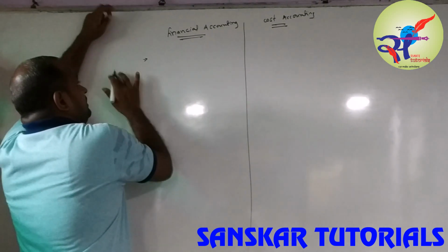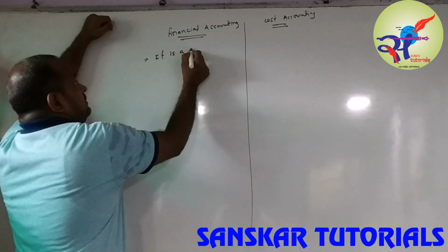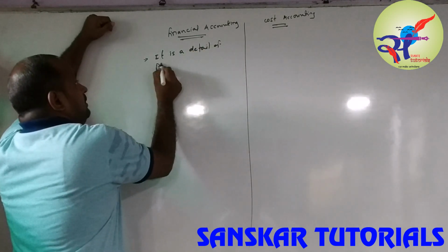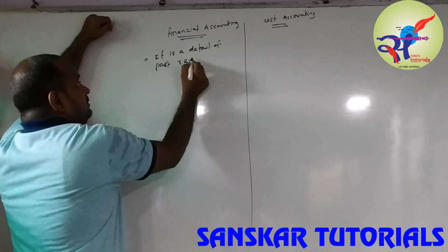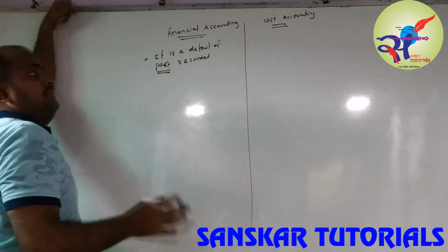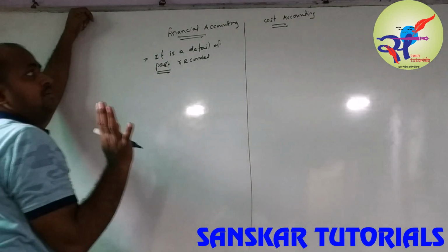Normally, financial accounting is a record of past activity; what has happened is recorded in the financial account.